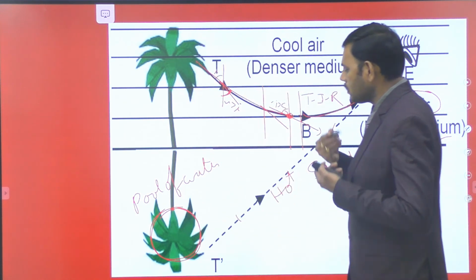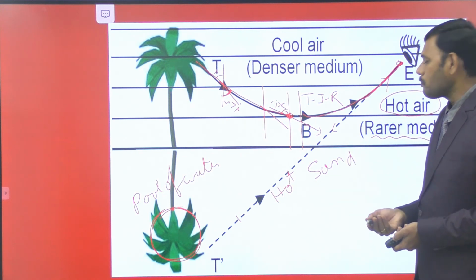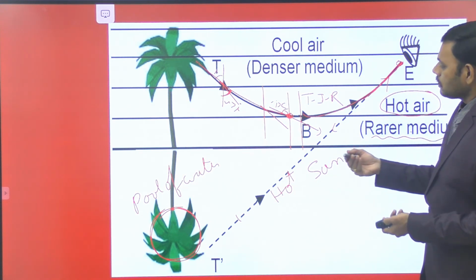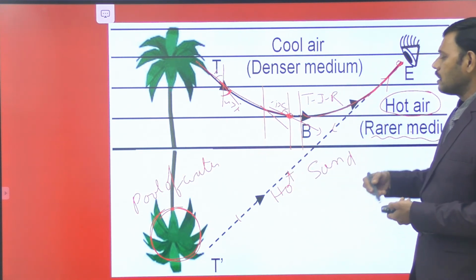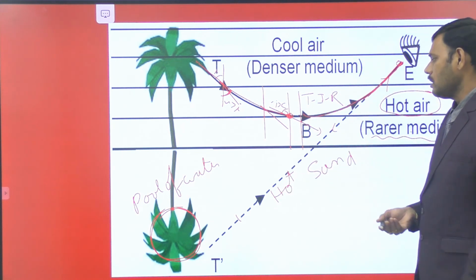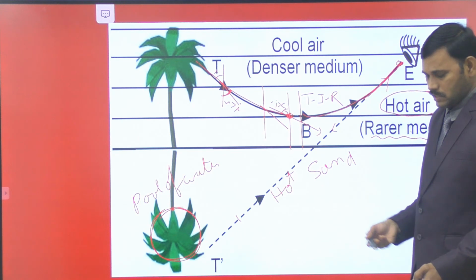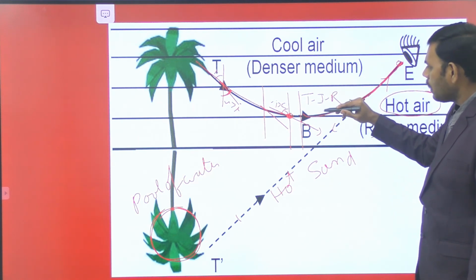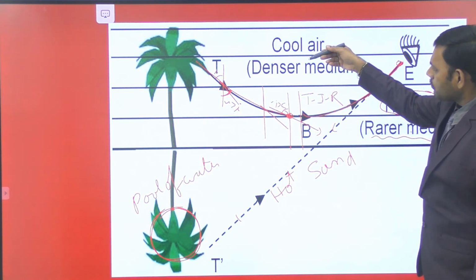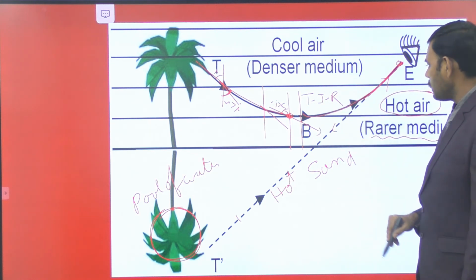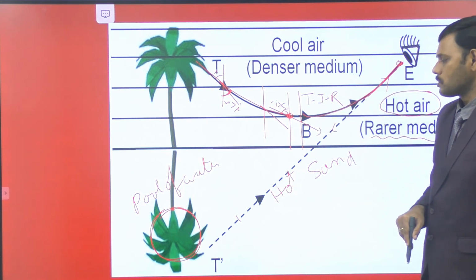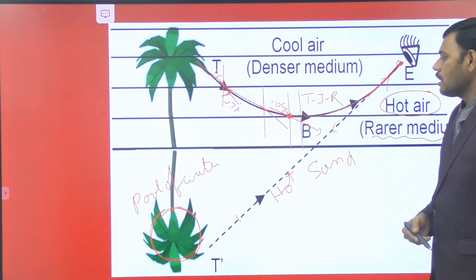But actually there is no water and there is no inverted image. Because of total internal reflection of light traveling from denser medium to rarer medium, we undergo such an illusion. This illusion forms the mirage.